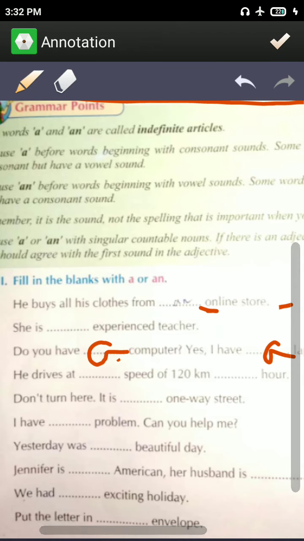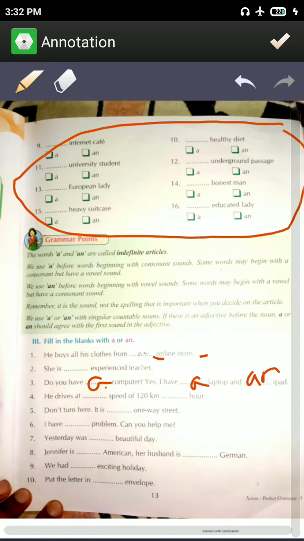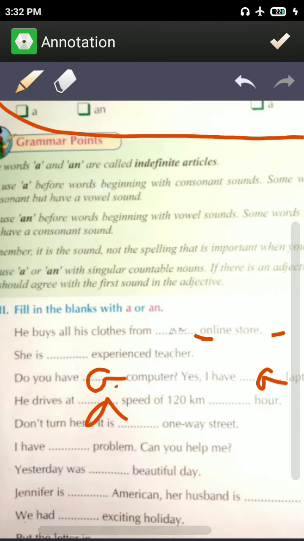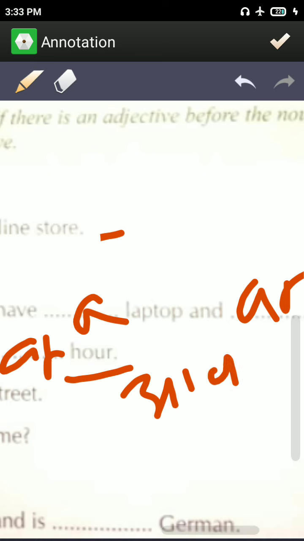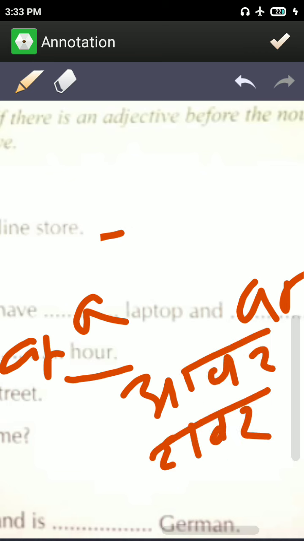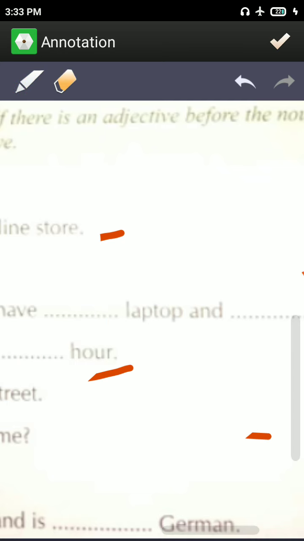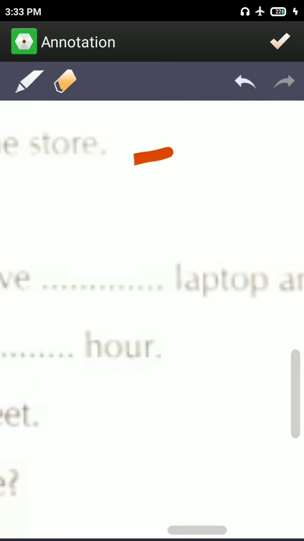Here a computer, because it is talking about it the first time. Here it is talking about a laptop the first time, here about an iPad the first time. So here we use A or N. He drives at a speed of sixty miles an hour, because hour starts with a vowel sound. You say hour, you don't say hour with an H sound. Here you can see there is an H, but we don't pronounce it.